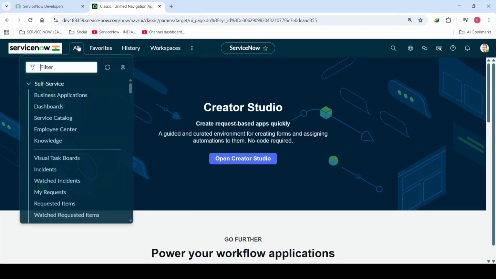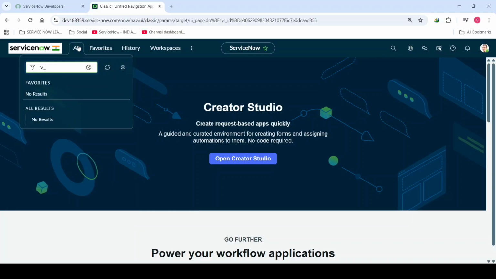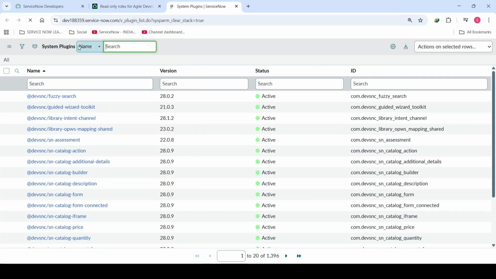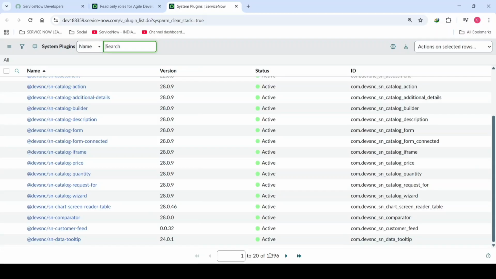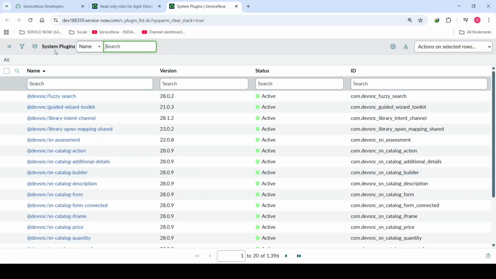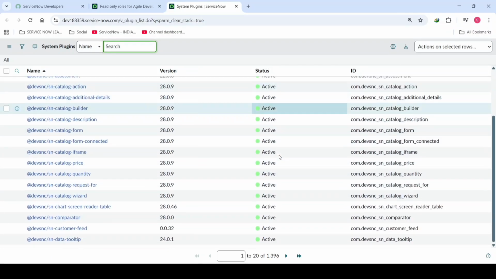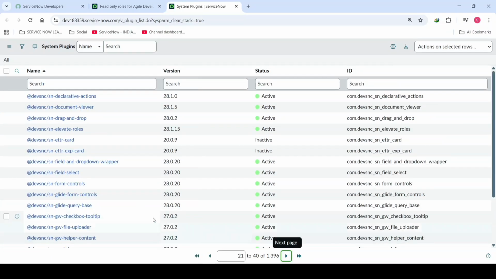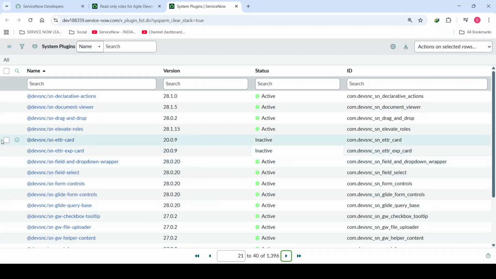Click on filter navigator, type v underscore plugin dot list. It will show the list of system plugins in the ServiceNow instance. You'll see almost all 1396 plugins are there, which come under the system plugins. And right now you'll see the status of these plugins is active. Okay, let's go to the next page and see which are inactive. Yeah, you'll see these two are inactive.